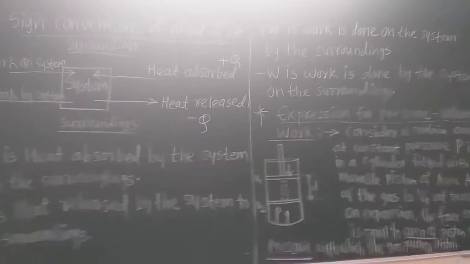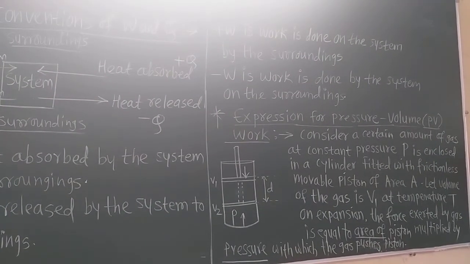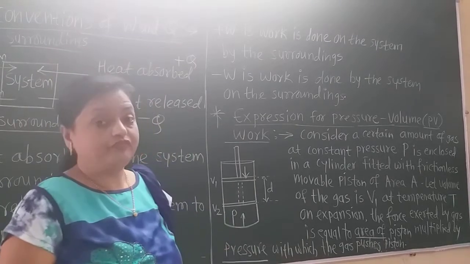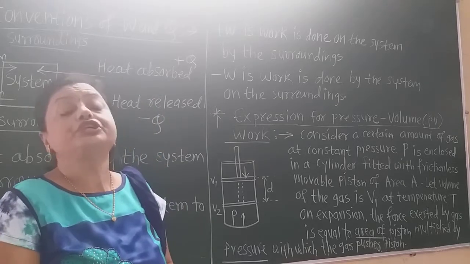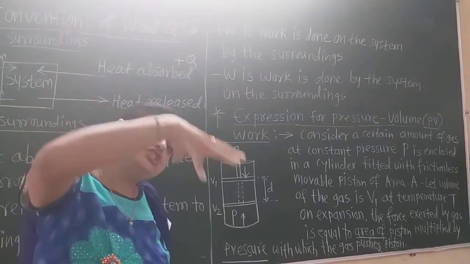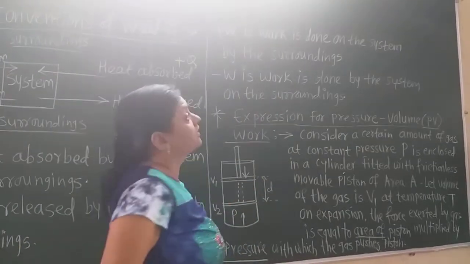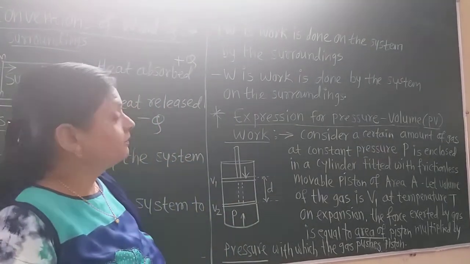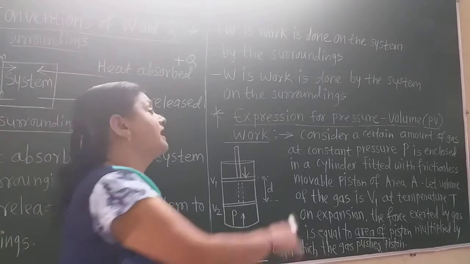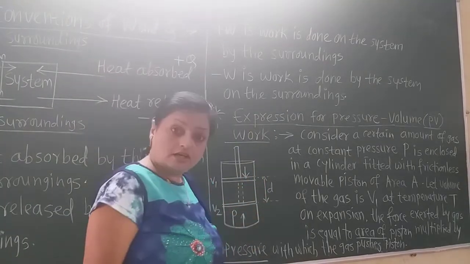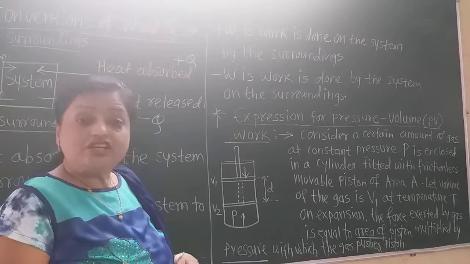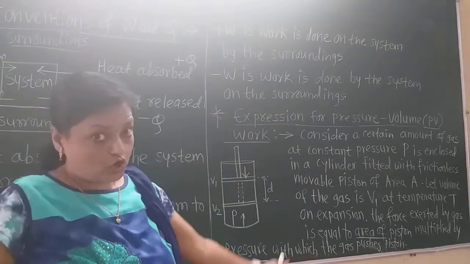See on the blackboard there. The positive work, plus W, is work done on the system. When the sign of the work is positive, the work is done on the system by the surroundings. So plus W is the work done on the system by the surrounding, and minus W is the work done by the system on the surrounding.